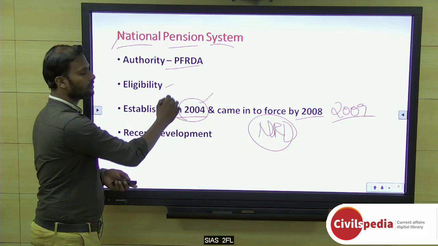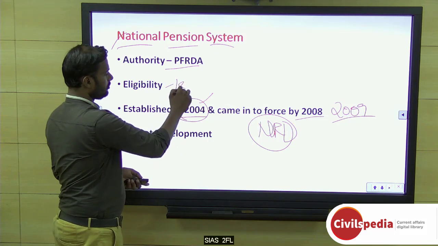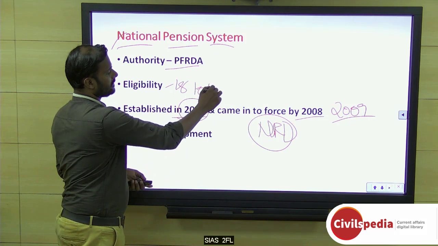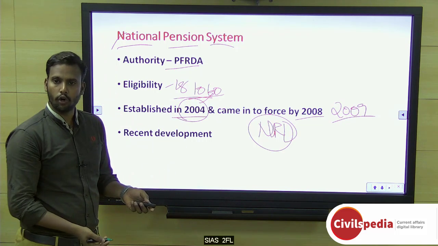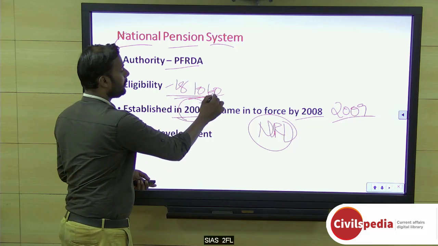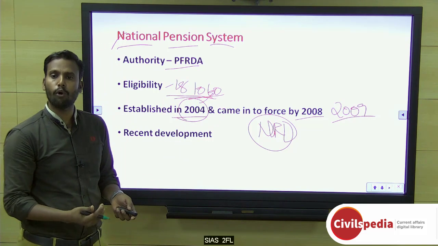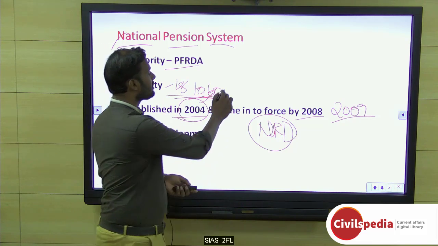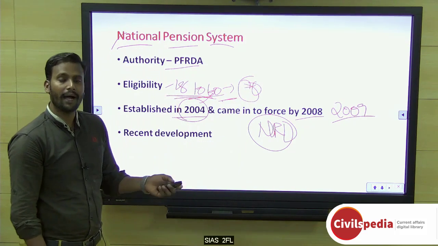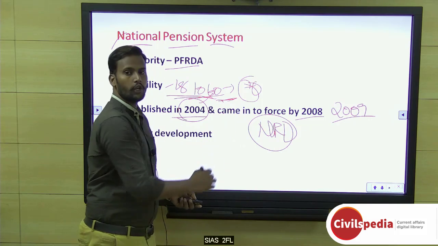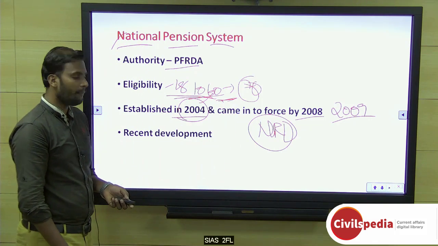So eligibility is like this: 18 years to 60 years. Okay, actually you can go up to 55 years. In fact, once you retire also, people started asking, even after retirement they don't want to withdraw, so they extended it even to 70 years. That means you cannot join between 60 and 70 years, but after 60 years also you are able to use the NPS scheme. Okay.